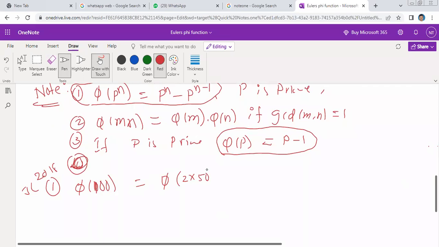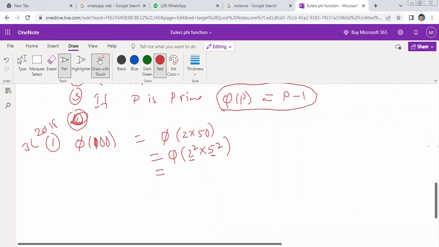Yes, 2 into 50, we can write 2 into 50. This is pi of 2 into 5, which is 2 square into 5 square. 2 and 5 are prime numbers. Is it possible to write like this? Right, because GCD of 2 comma 5 is equal to 1, I can write like this.